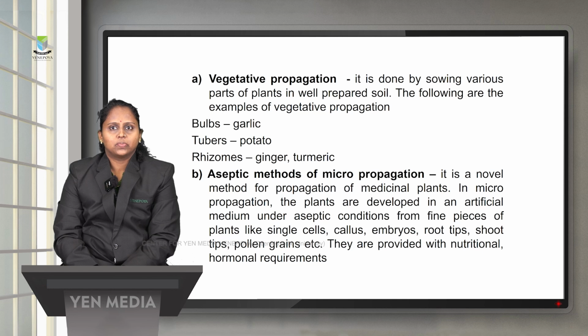Aseptic method of micropropagation is a novel method of propagating medicinal plants. In micropropagation, plants are developed in an artificial medium under aseptic conditions from fine pieces of the plants, maybe a single cell or callus, embryo, root tips, shoot tips, etc. They are collected from the plant and grown in a suitable medium, provided with nutritional and hormonal requirements. Whatever hormones are required, such as auxins or gibberellins, are supplied to the medium and enhance the growth of the callus.